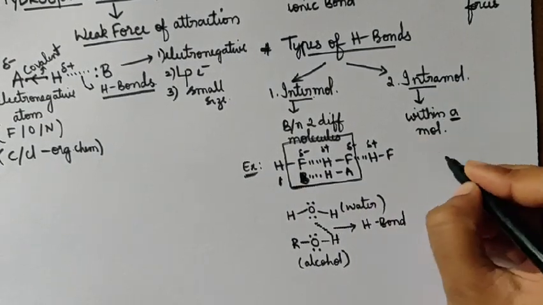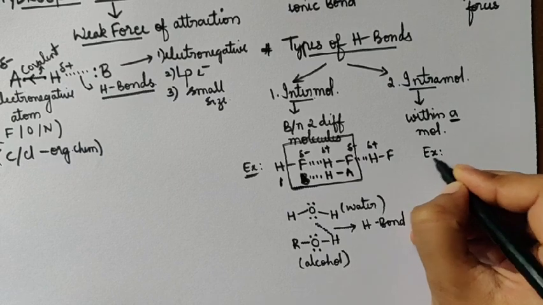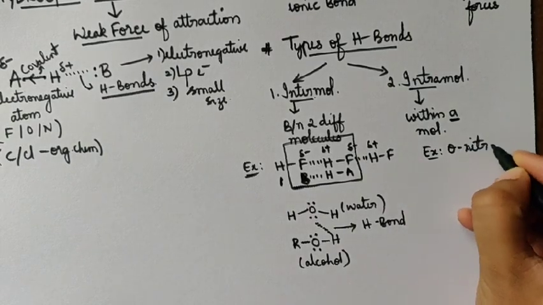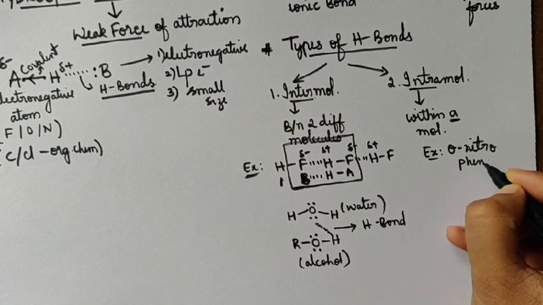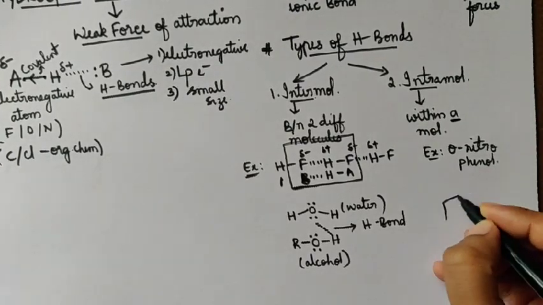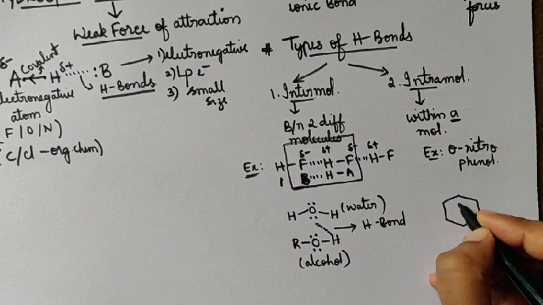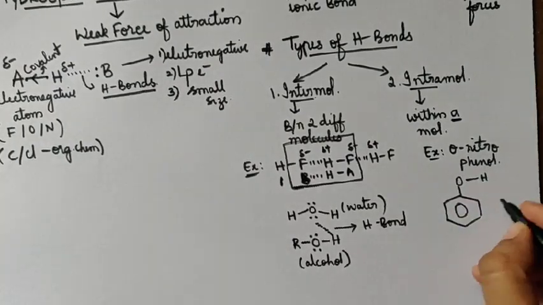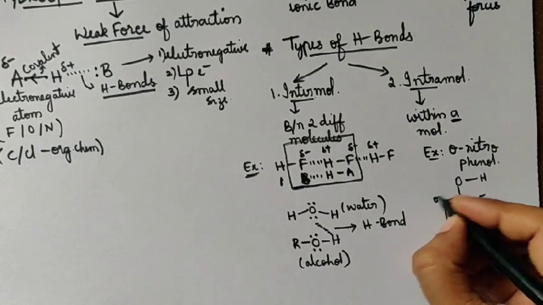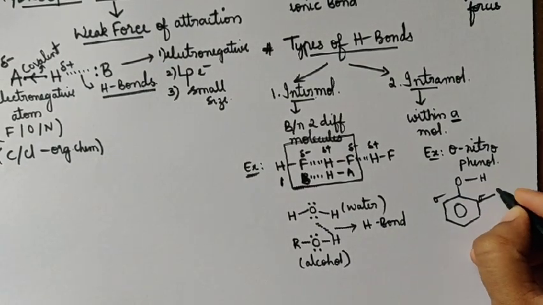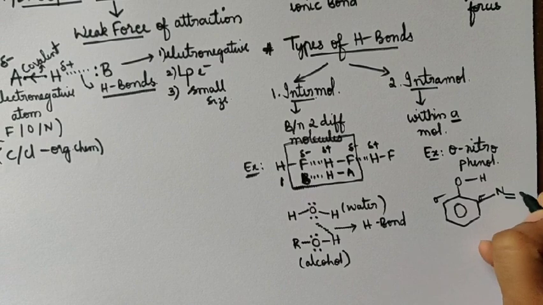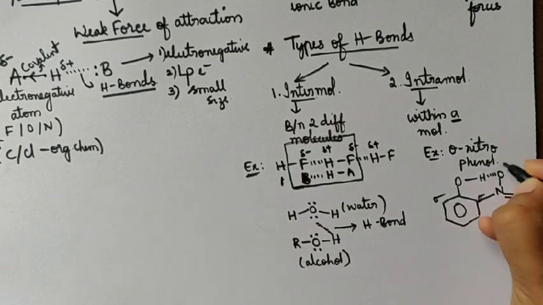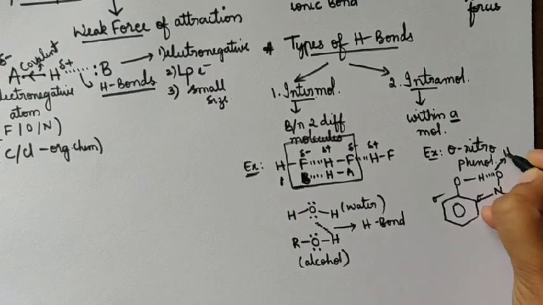Intramolecular hydrogen bonding. I'll take an example here. It is orthonitrophenol. Say this is your phenol, OH. Orthonitro: these are your ortho positions. So, orthonitrophenol. This is your nitro group. You can observe a bond here. This is your hydrogen bond.